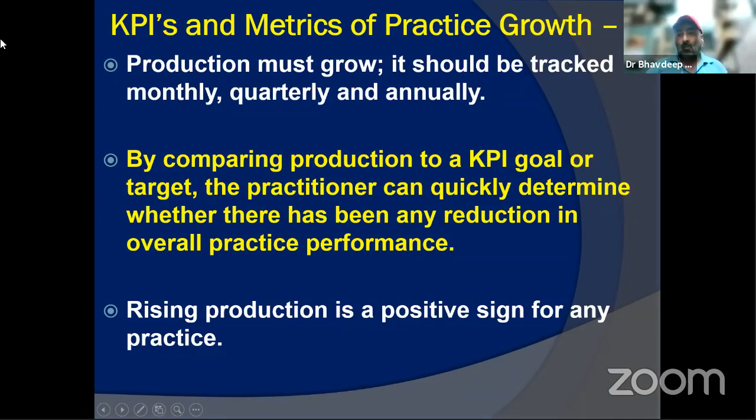Obviously that's not possible. I would advise at least tracking them monthly, quarterly, and annually. These are the 3 metrics that I would advise. You can't track them every day, as there are off days sometimes. By comparing it to your goals, you can measure whether there has been a reduction in performance.